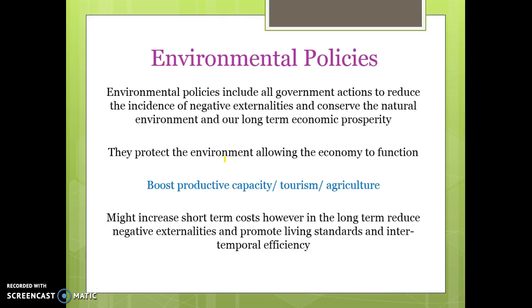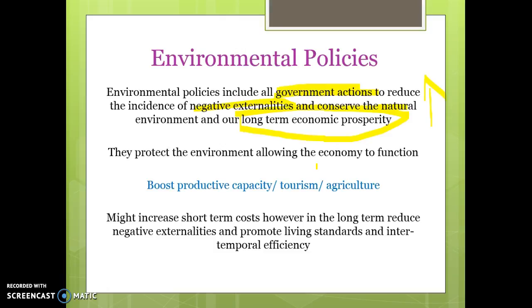In terms of the definition, environmental policies include all government actions to reduce the incidence of negative externalities and conserve the natural environment for our long-term economic prosperity. This term, economic prosperity, refers to things like not hurting our environment and not getting into too much debt, so that the living standards of future generations are maximised.